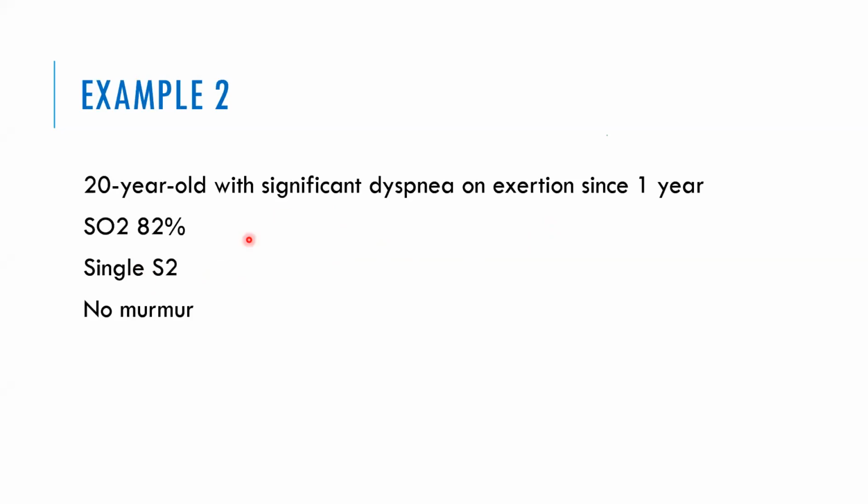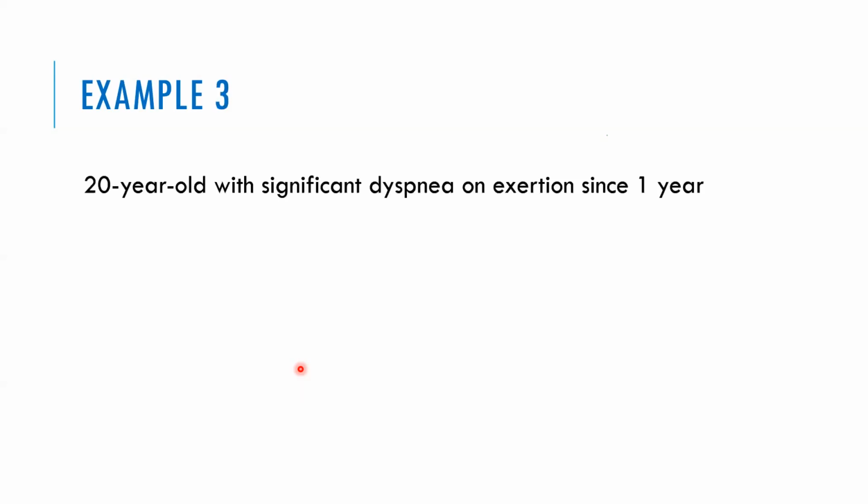Now can this be tetralogy of Fallot? Because in tetralogy of Fallot, you will have a very good murmur. I said no murmur. But the saturation of 82 is giving him significant dyspnea. Whenever there is dyspnea, we should consider that there is something to do with the lungs. Either the lung is congested because of left heart failure, or there is increased pulmonary pressure. And dyspnea is one of the consistent symptoms of high pulmonary artery pressure. So with this short four-liner history and clinical examination, one can always consider VSD with Eisenmenger syndrome. Of course, we are going to go further into it. But these four findings are enough to consider VSD Eisenmenger syndrome.